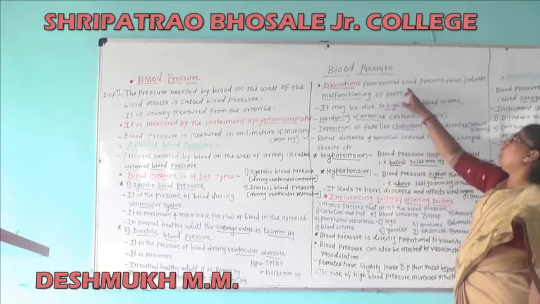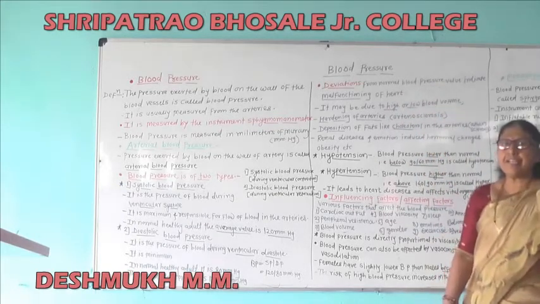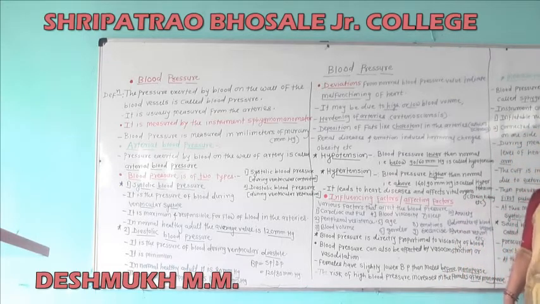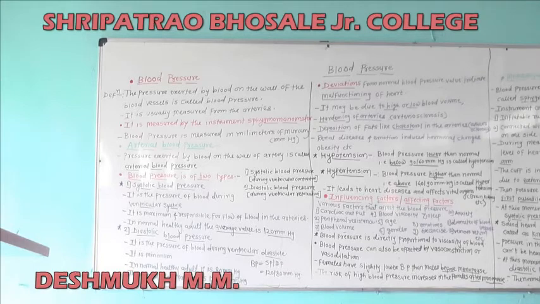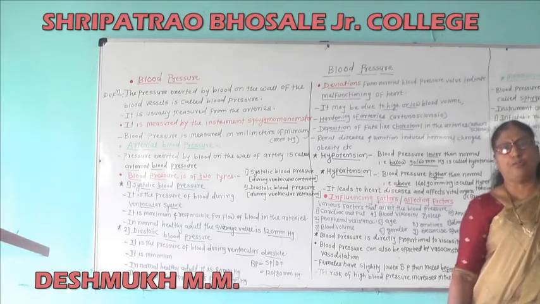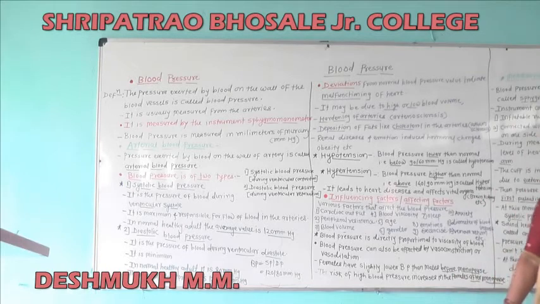Deviations from normal blood pressure value indicate malfunctioning of heart. It may be due to high or low blood volume.